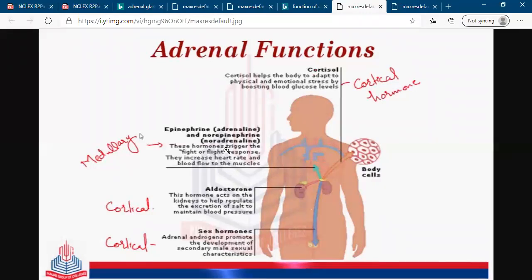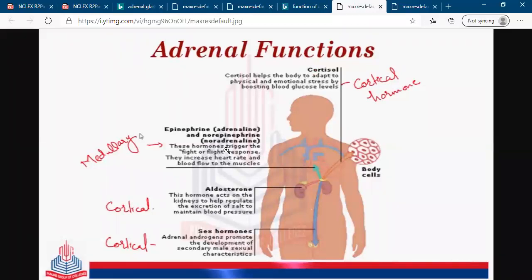When you run, definitely your muscles are working too much, your heart is palpitating too much, right? Heartbeat is increased. So it is an emergency situation or condition. So epinephrine, the adrenal hormone, responds or works when the body needs it in any kind of emergency situation. This is called fight or flight, right?